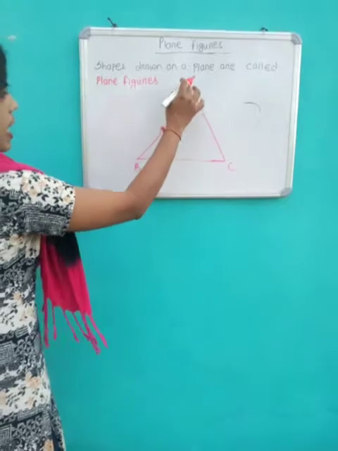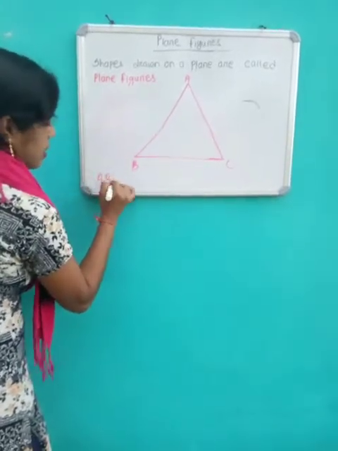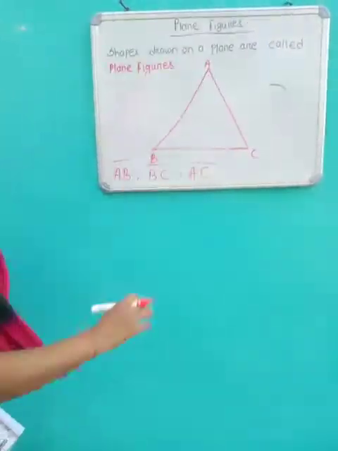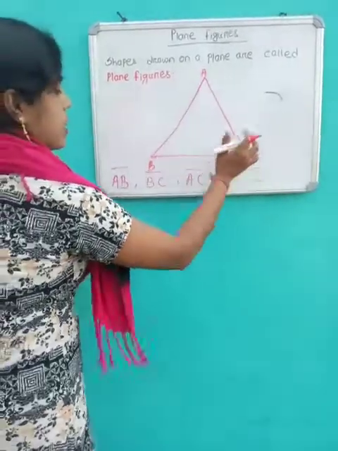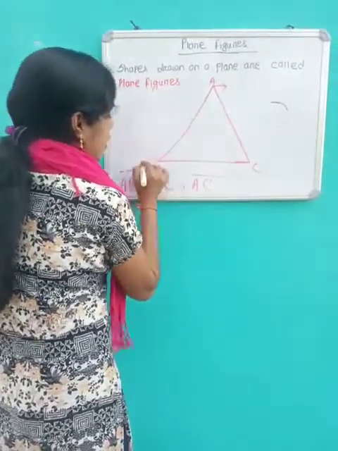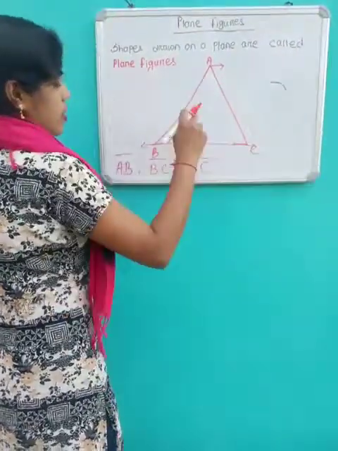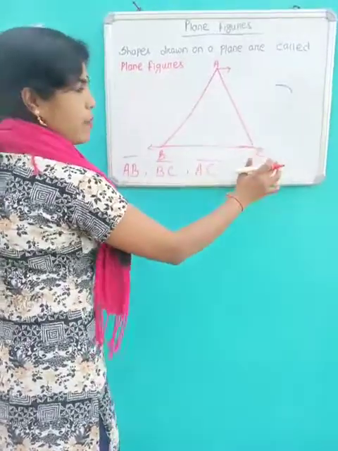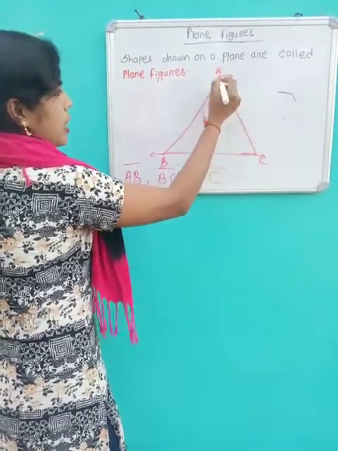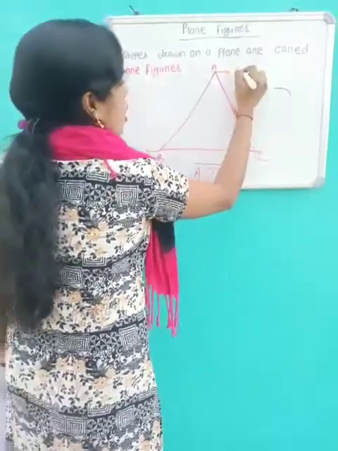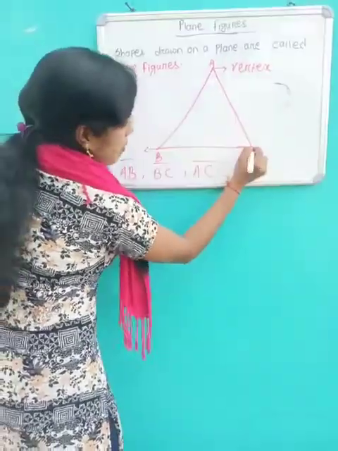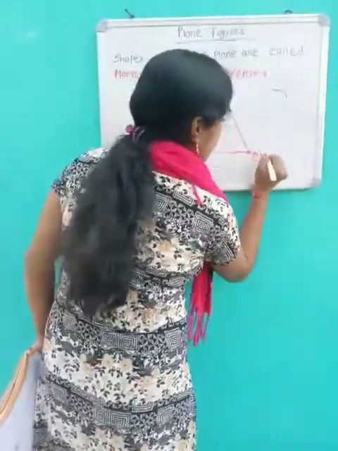The line segments AB, BC and AC are the three sides of the triangle, and this triangle has three vertices: point A, point B and point C. AB and AC meet at one point, that is A. This is called a vertex. AC and BC meet at point C, and this is also a vertex.